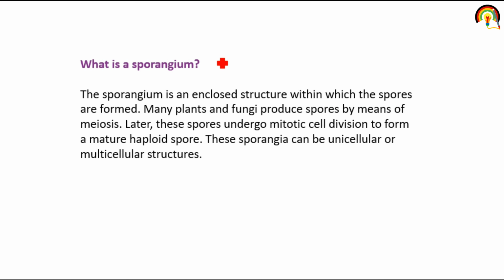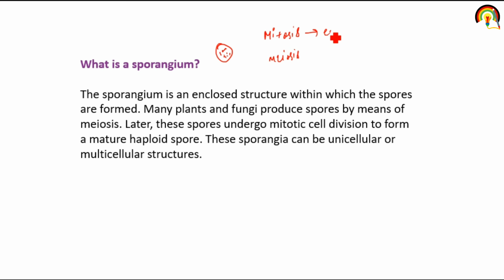What is sporangium? As we see, sporangium consists of spores. So sporangium is an enclosed structure within which the spores are formed. Many plants and fungi produce spores by means of meiosis. Meiosis means there are two processes. One we know is mitosis, the other one is meiosis.